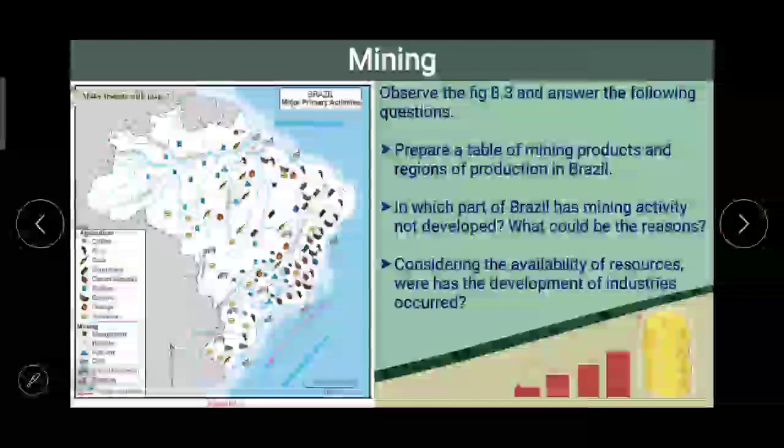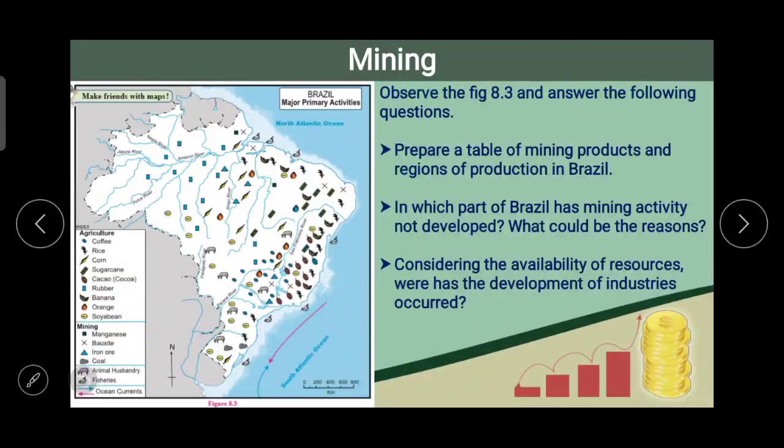Now the next point, mining, by using the same figure 8.3. Answer the questions. Prepare a table of mining products and regions of production in Brazil. Again, go for the index and you can find there manganese, bauxite, iron ore, and coal. Prepare the table just like the previous one which was given for the crops.